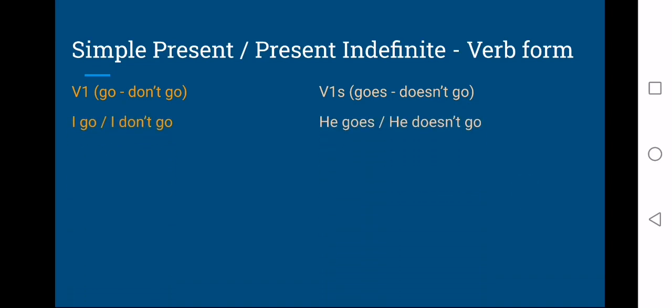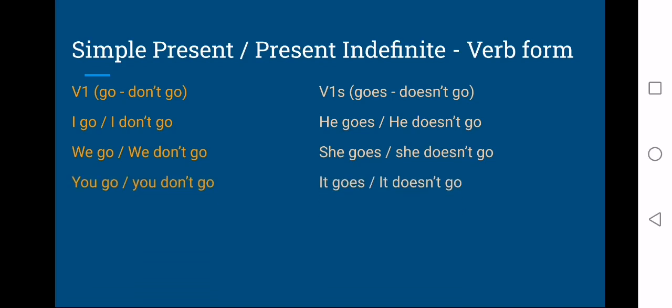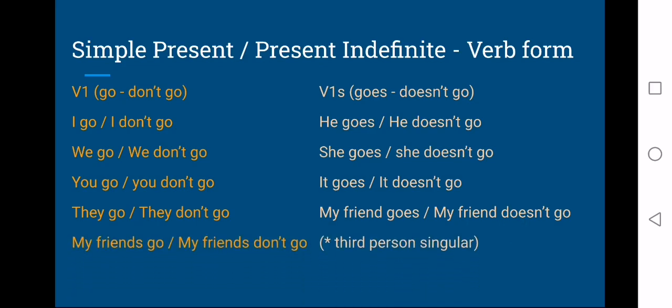You see here, we use V1 with I, we, you, they, and all third person plurals like my friends go, and we use V1s with third person singular. So you say I go or I don't go, but you say he goes or he doesn't go. We go or we don't go. She goes or she doesn't go.